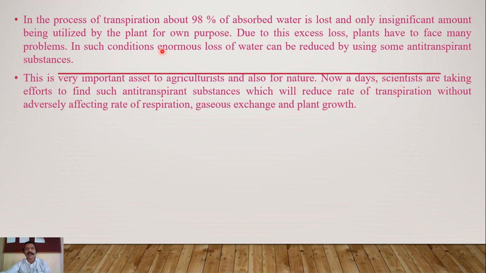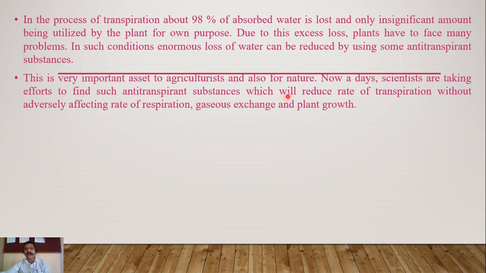Nowadays, scientists are making efforts to find anti-transpirant substances which will reduce the rate of transpiration without adversely affecting the rate of respiration, gaseous exchange and plant growth. As scientists know the importance of these anti-transpirant agents, they are discovering different types of anti-transpirants.